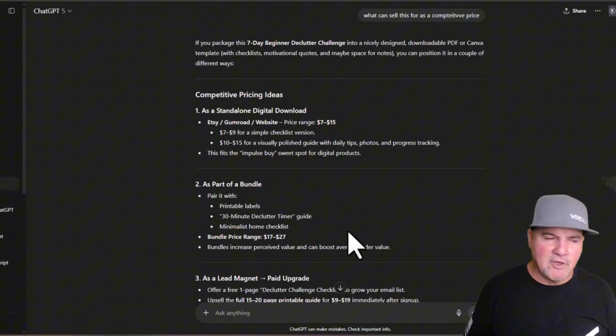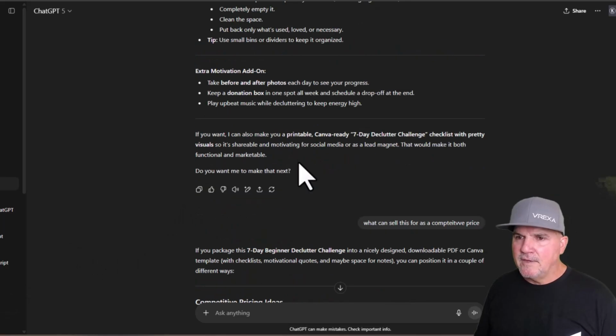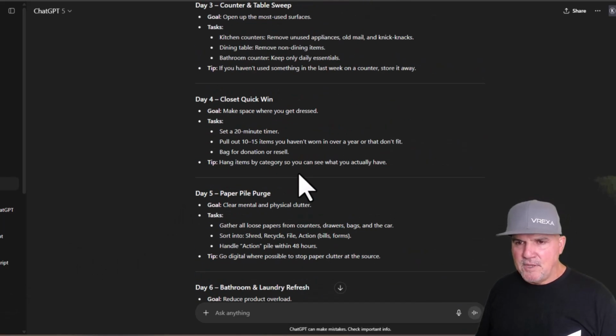When a $7 item that you're selling 100 a month of is $700, and then you add in a bundle like that and add in an additional $10 for that bundle package, that just went up to $17, which is $1,700. You see where I'm going with this? So we can go in and copy and paste this.